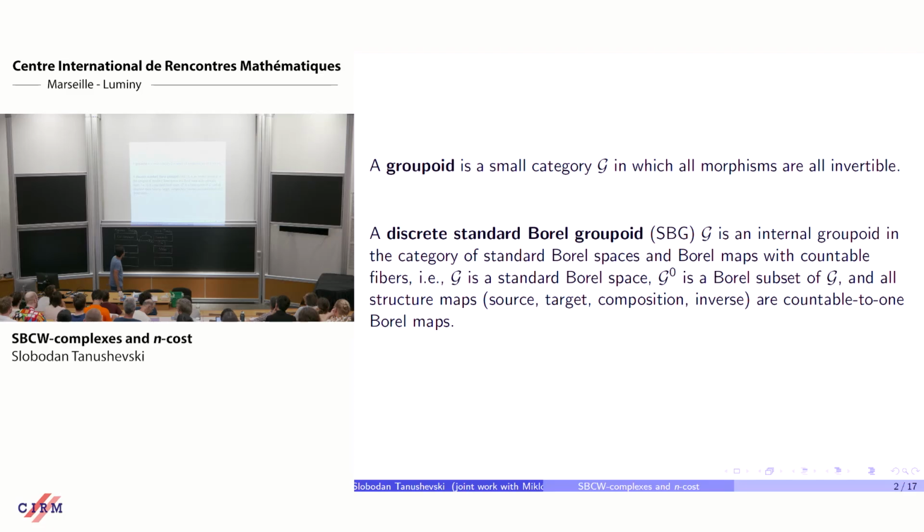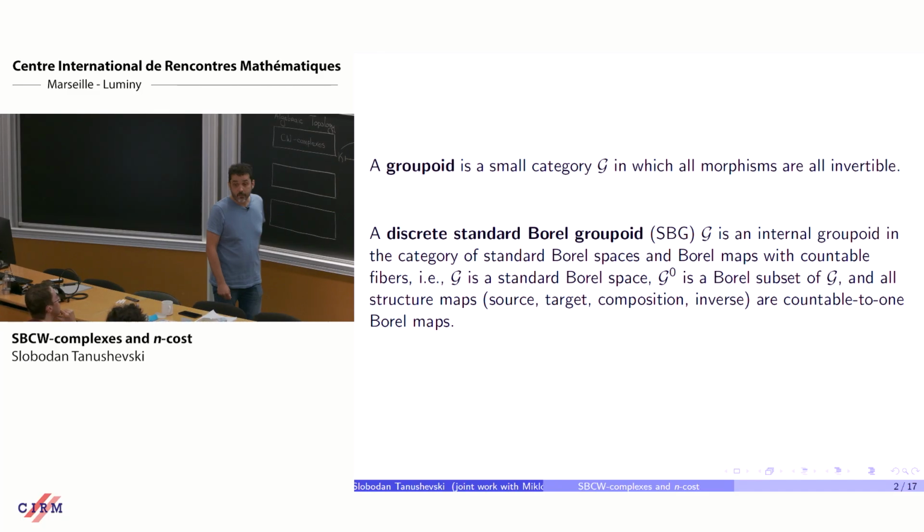So here's the definition of a discrete standard Borel groupoid. The short definition is that a discrete standard Borel groupoid, G, is an internal groupoid in the category of standard Borel spaces and Borel maps with countable fibers. The longer definition is that G is a groupoid, but it's also a standard Borel space. G0 is a Borel subset of G, and all structure maps, domain, codomain, composition, inversion, are countable-to-one Borel maps.